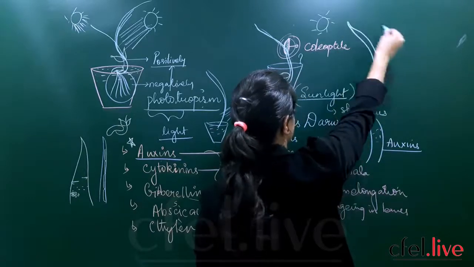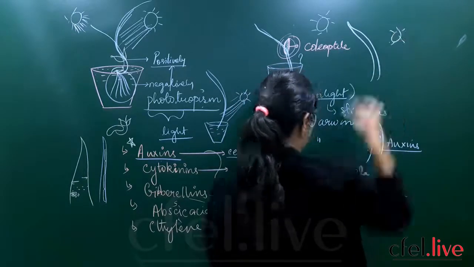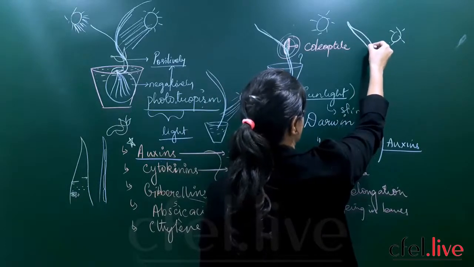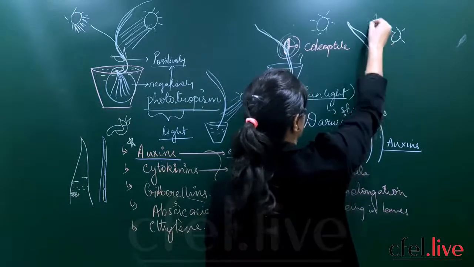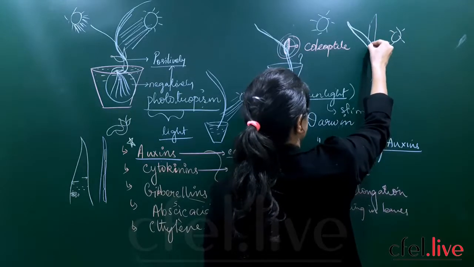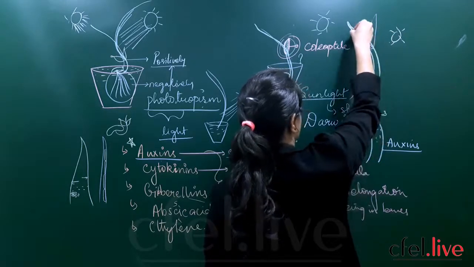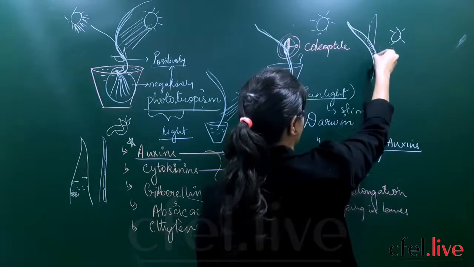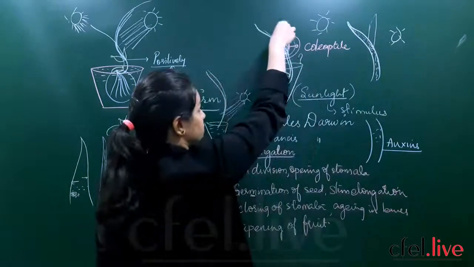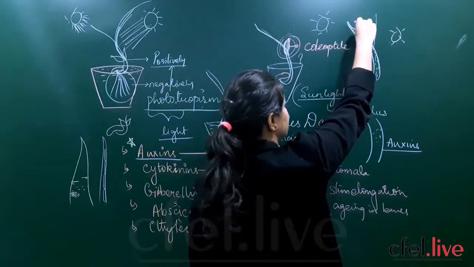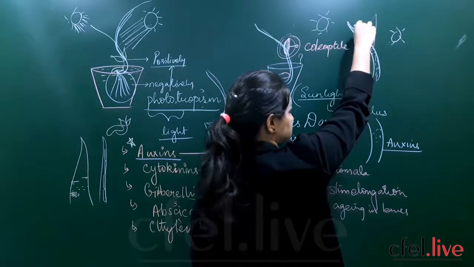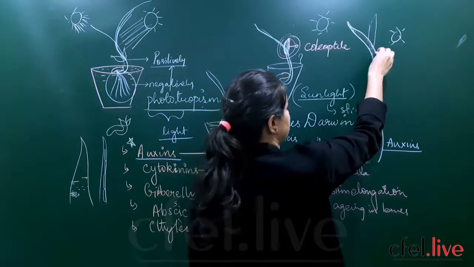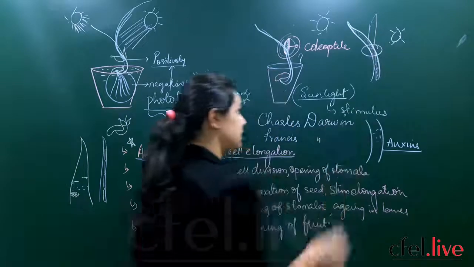Normally at the tip the auxin concentration will be there. So finally the auxin, the phytohormone, slowly moved down and made a characteristic bending here.